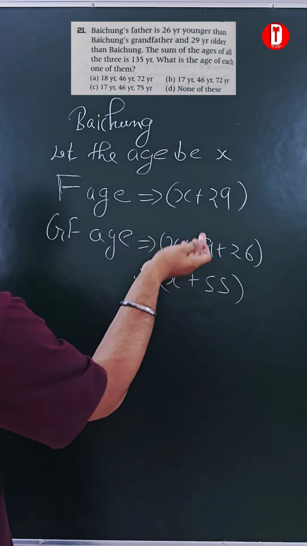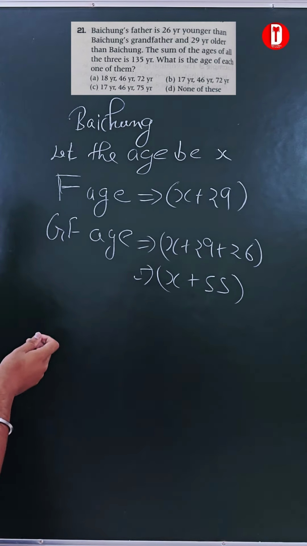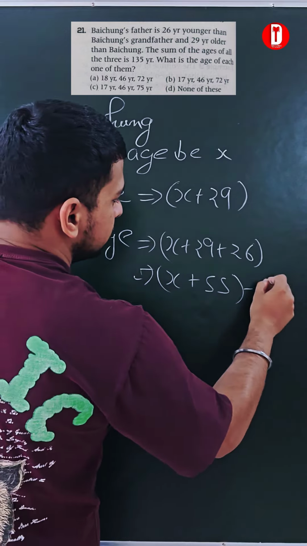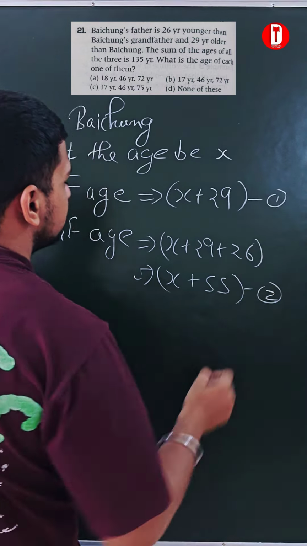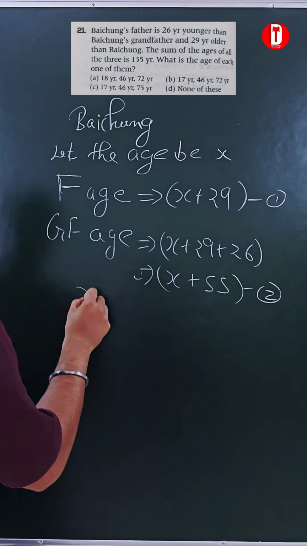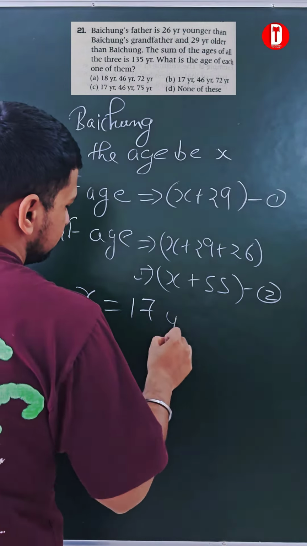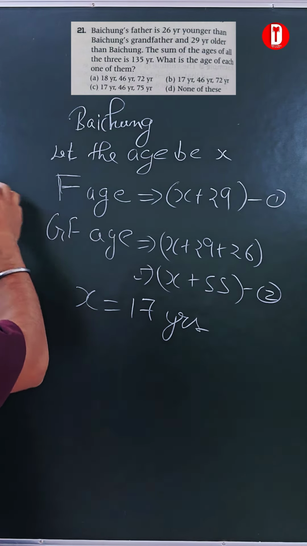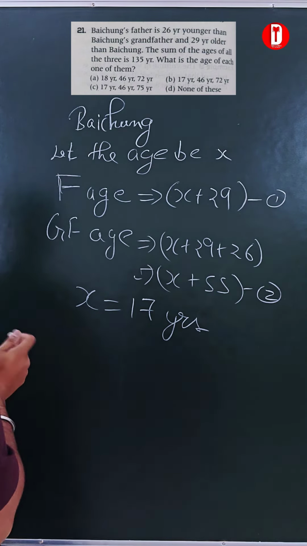Now, according to these equations, equation 2 and equation 1, we can relate them and find the value of x. Through these equations, we will get the x value as 17 years. Clear? Now we have to find the ages of the father and the grandfather.